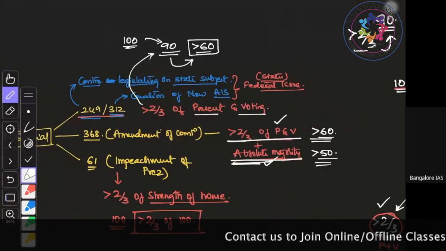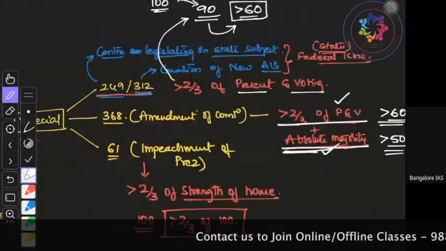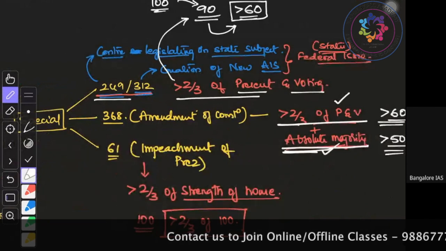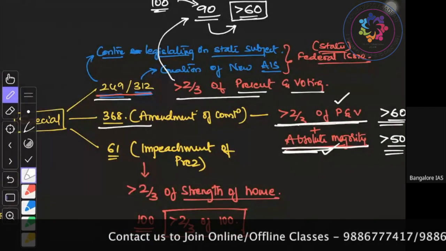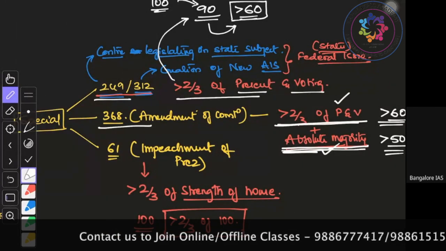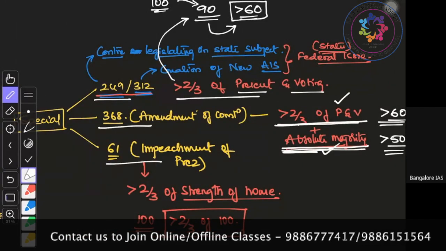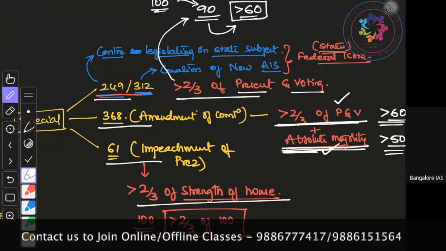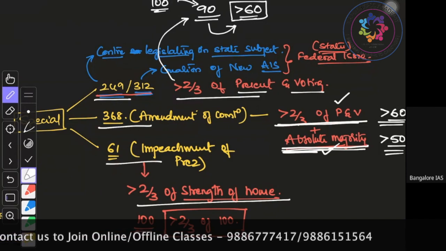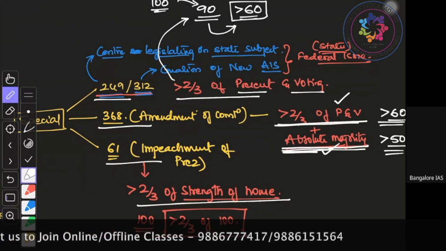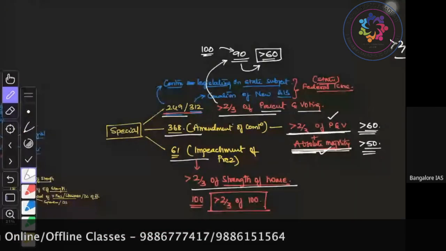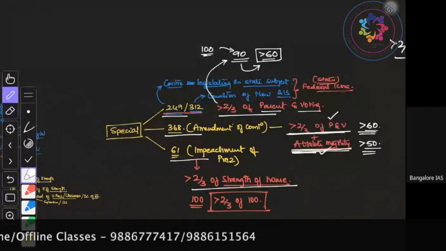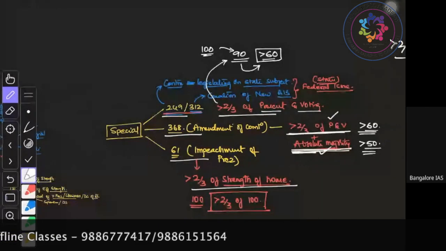So in the first case, there is only one condition, more than 2/3 present and voting. In the second, more than 2/3 present and voting along with absolute majority. In the third case, it is only one condition, that is more than 2/3 of the strength of the house. So these are the three types of special majority. Please write it down quickly.